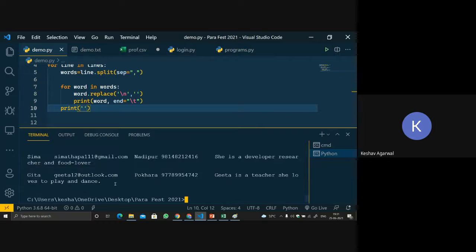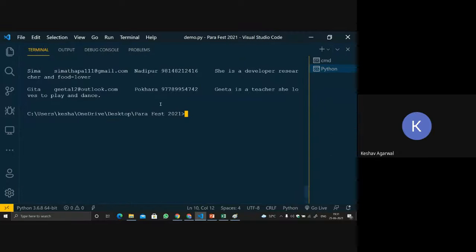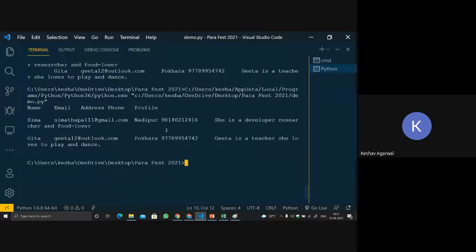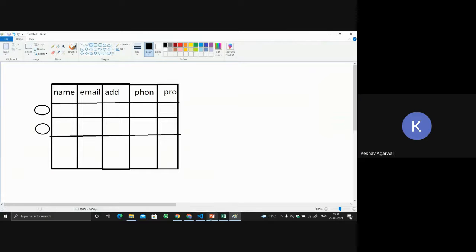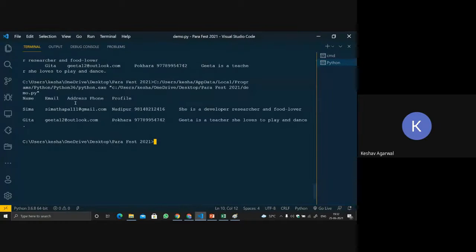But in the recent one, you will see, and let me minimize it so that it is in the form of a table. See over here, it is not so good because we cannot indent in Python like in the terminal, like we can do in a table. Since emails are too long, we cannot use it. That's why it's coming like this. But you can get the gist now.